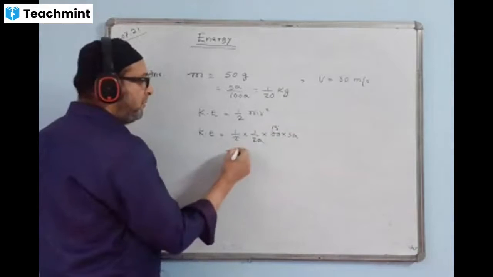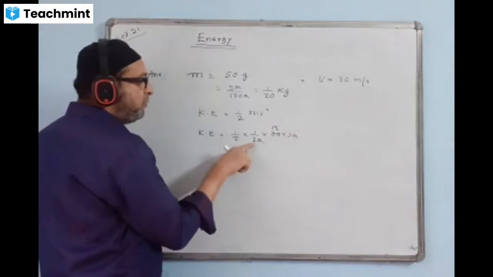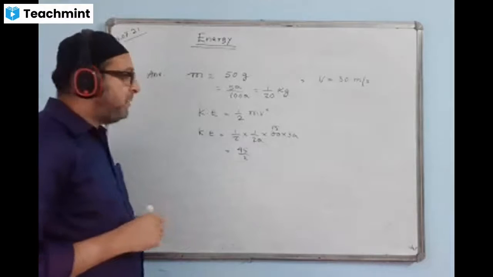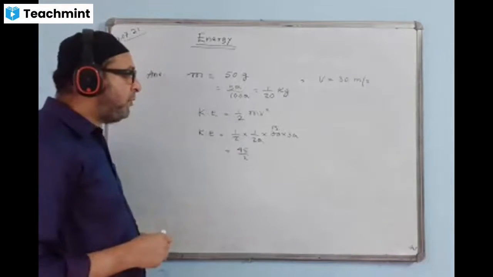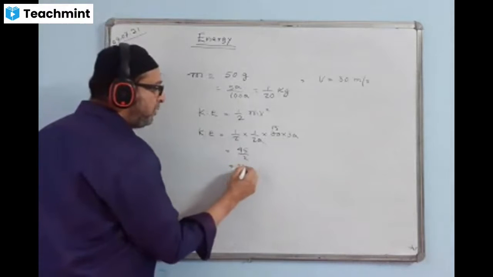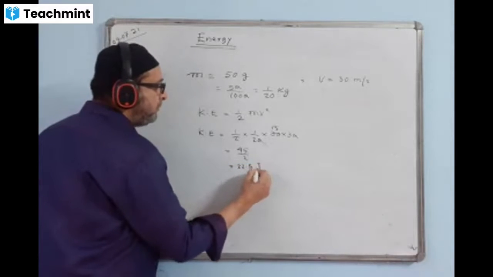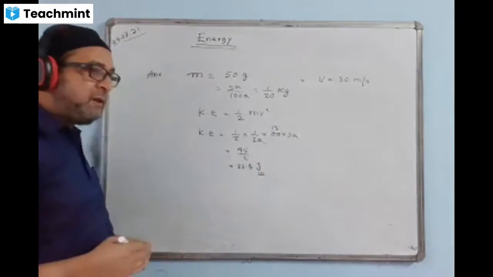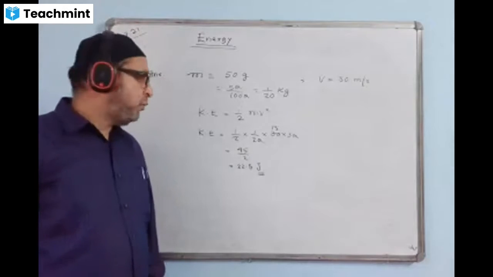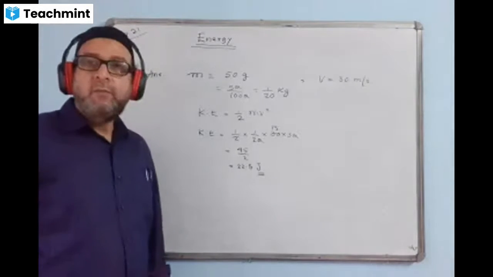This 2 is also there, no? 45 upon 2. Divide and give the answer in decimal. So that is 22.5. You have to give the answer in decimal. So the answer is coming 22.5 joule.